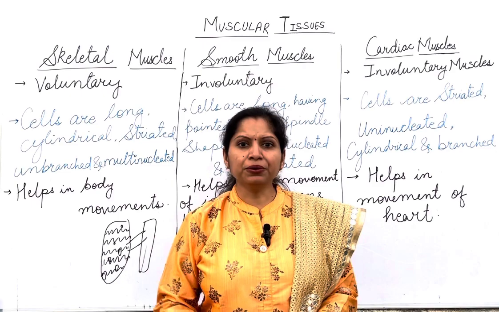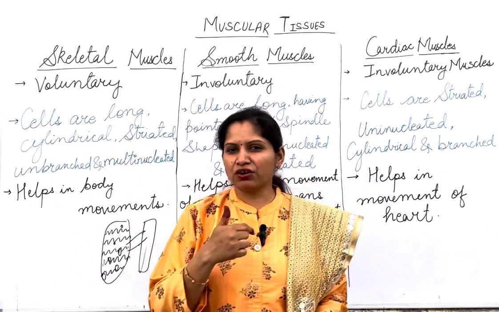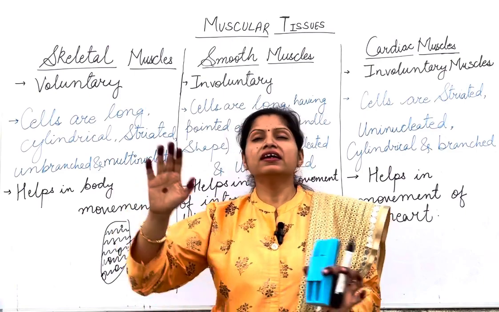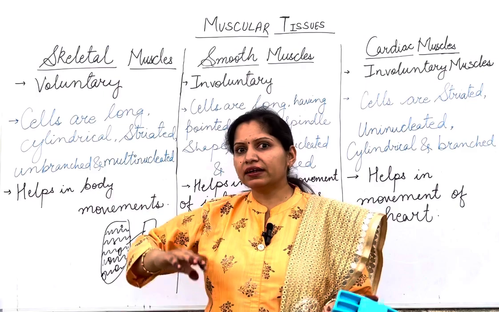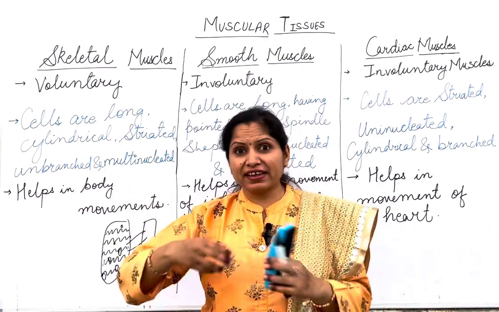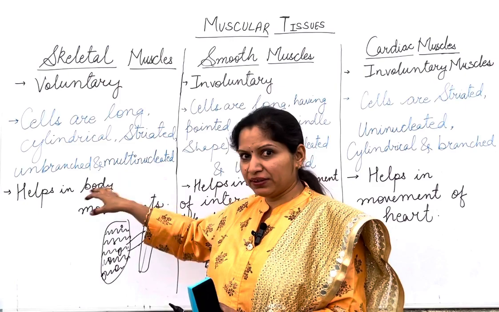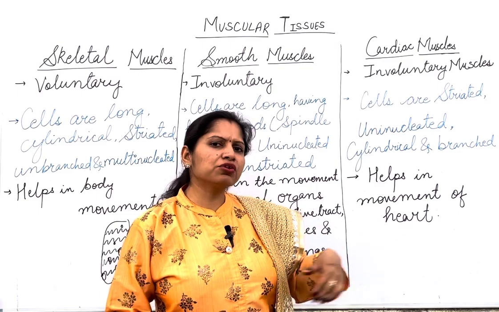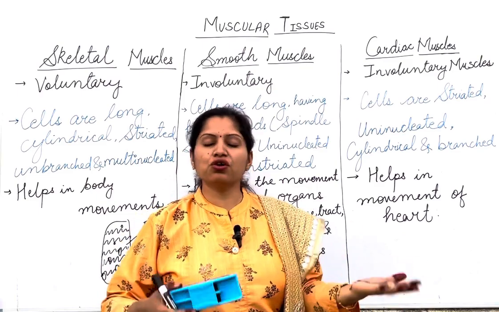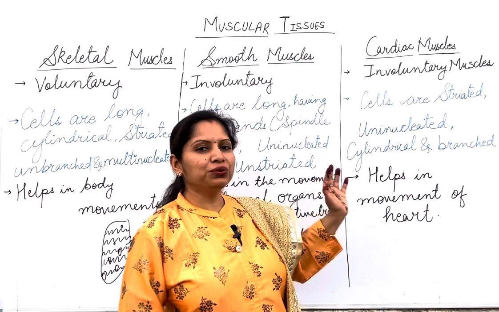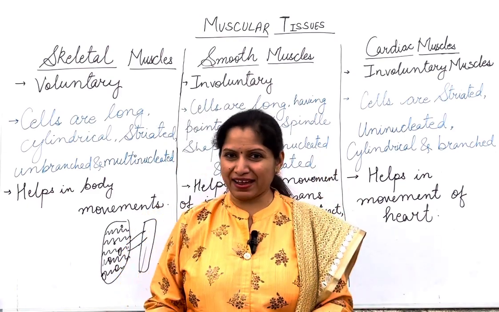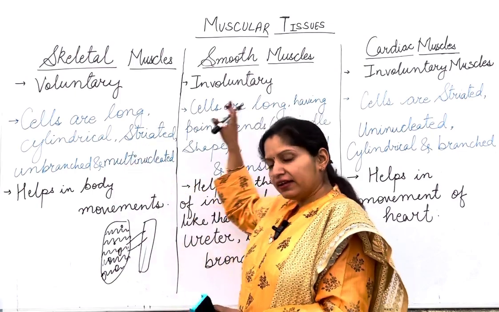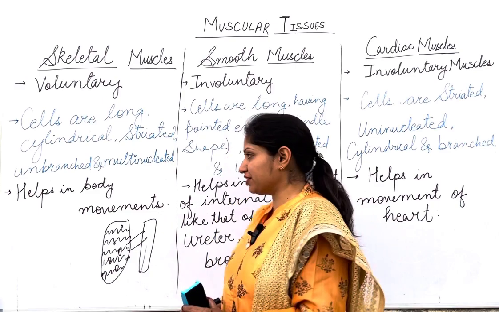Or you can remember like this: their work could be different depending on our choice. Sometimes we want them to be performing more functions, sometimes we want them to be just resting. तो उनका काम बढ़ता रहेगा, कभी कम होता रहेगा. So जब variation आएगा, इसलिए we have multinucleated, and their work is fixed throughout the life. They will be doing the work on their own. हम उनको कभी जल्दी काम करवा रहे हैं, कभी धीरे काम करवा रहे हैं. It's not like that. So they are uninucleated. That is just a way to remember that. Okay. So remember, voluntary muscle, multinucleated; involuntary muscles, uninucleated.